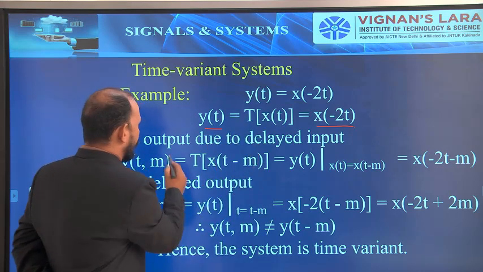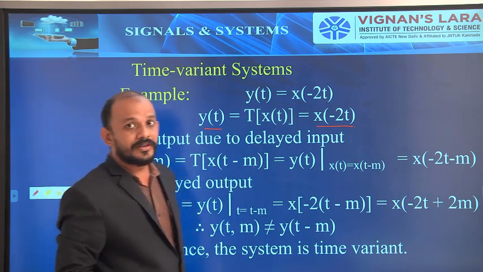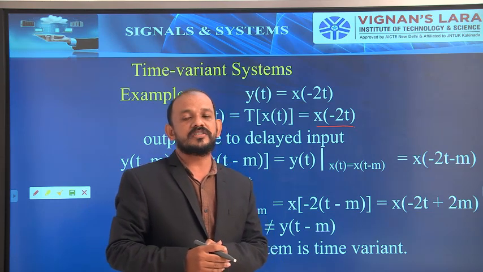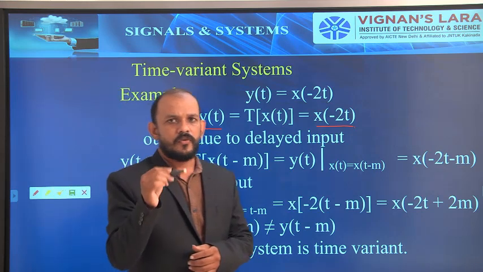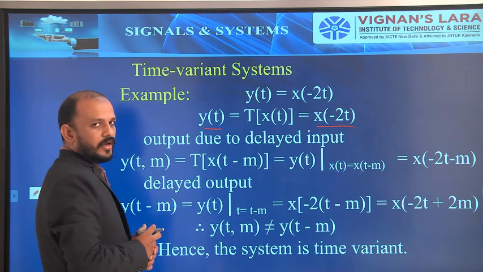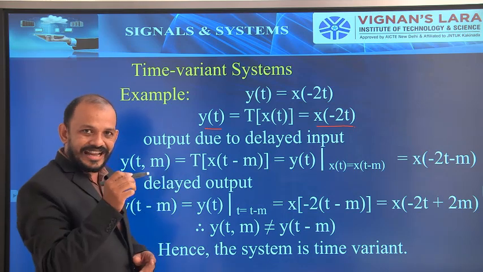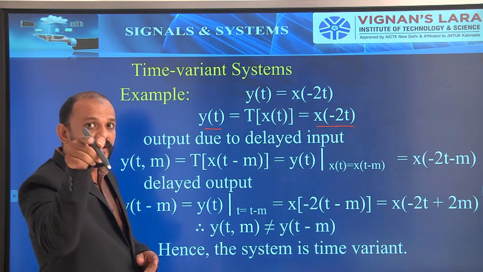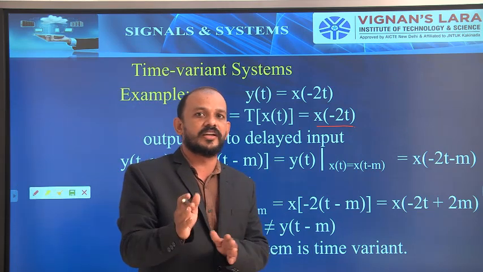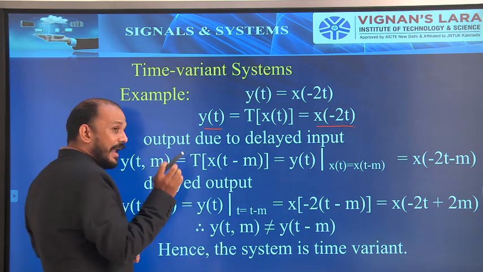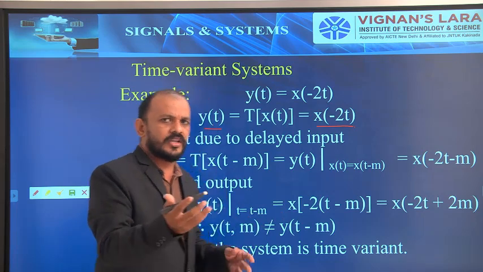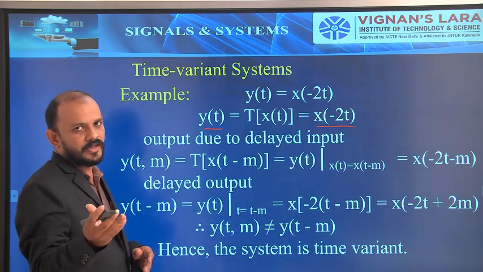First thing. Now what will I find out? I will find out the output due to delayed input, that is, y of t comma m. So y of t comma m will be equal to the transformed version of x of t minus m. So first I have to go for the delayed input, that is, the input is delayed. Here I am considering the delay is m seconds. You can take anything, maybe k, maybe n. Here, for example, I have taken m.